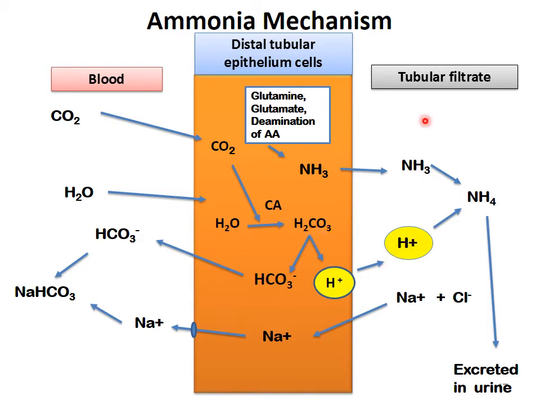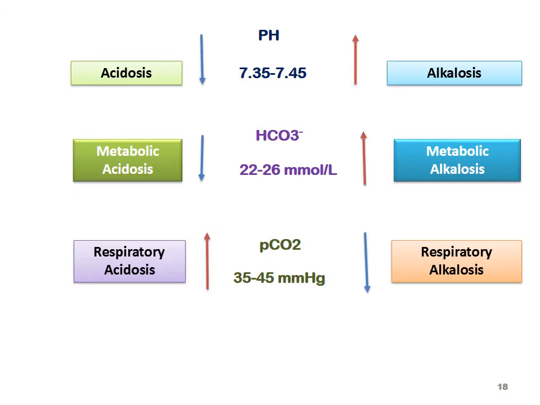This H plus ion combines with this ammonia to form ammonium ion, and in the presence of chloride, ammonium chloride is excreted in urine. And the sodium again enters the distal tubular epithelium in exchange with H plus ion, and sodium bicarbonate is again reabsorbed. In this way, we have seen all the 4 acid mechanisms.